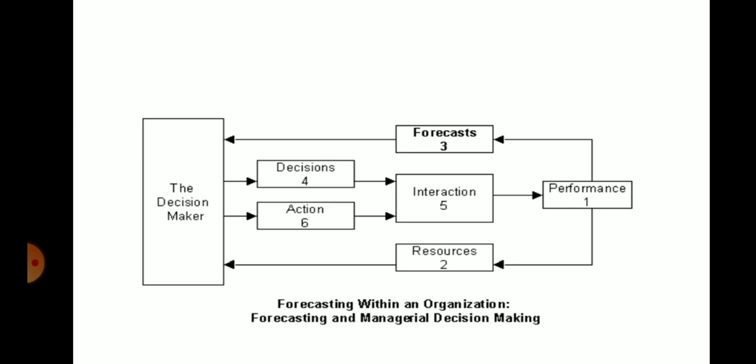You can see again the performance can be given back to the forecaster so that the decision maker can change accordingly. Again it can be given back to the resources. The controllable and uncontrollable factors in the forecasts will be made known to the decision maker by the output, and the resources. So please understand this flow diagram.